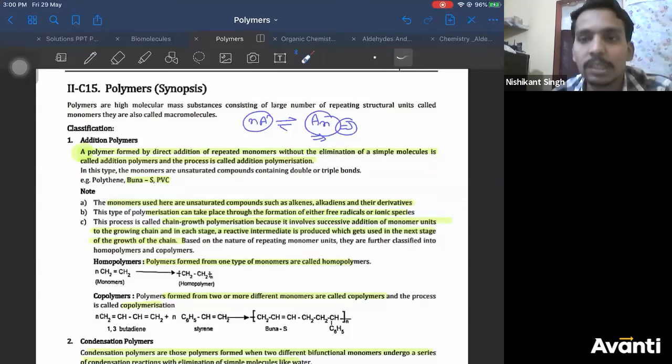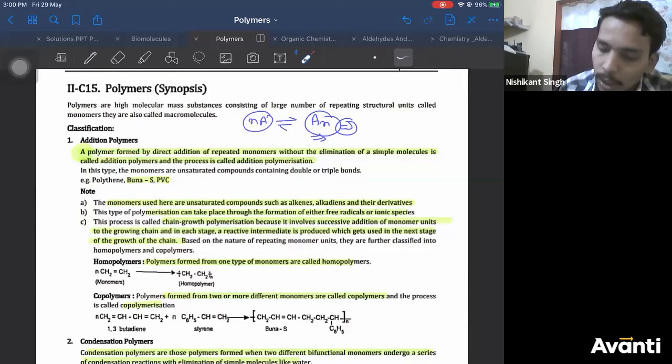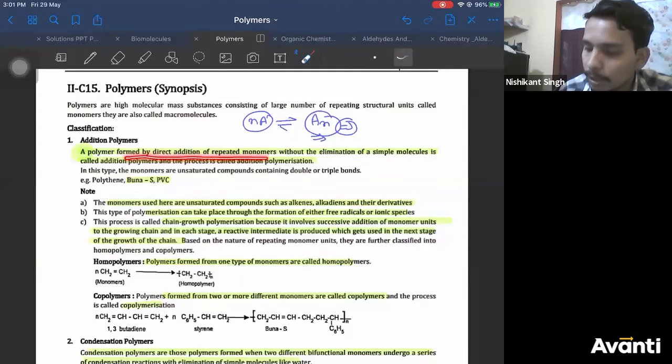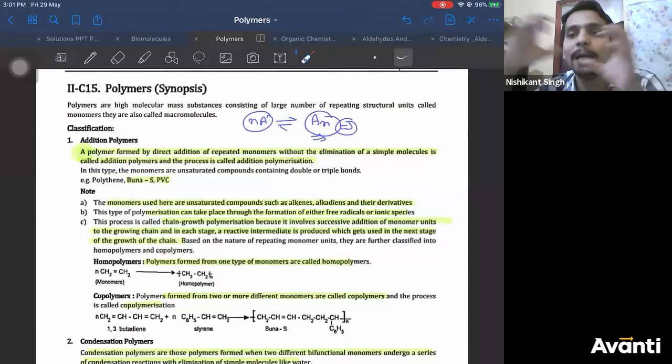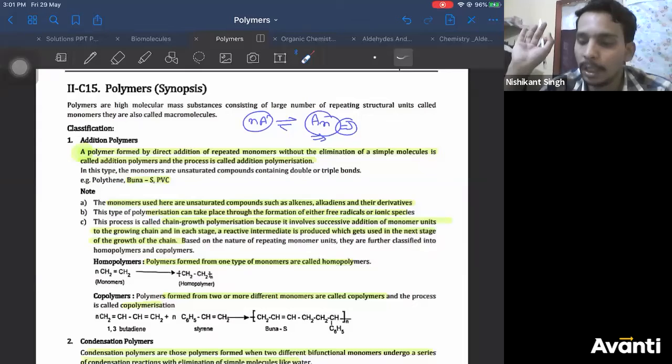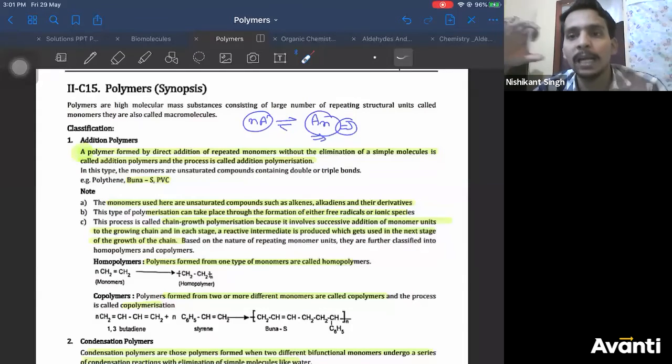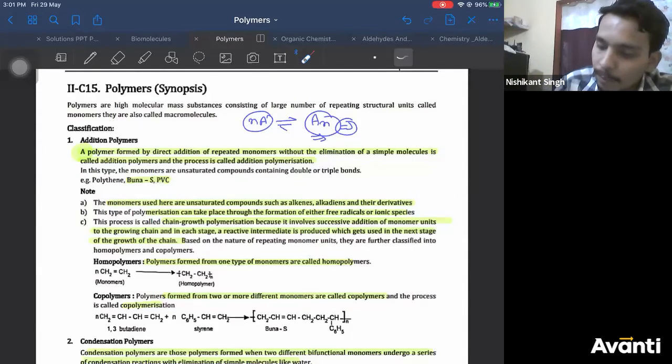Just go through the text which is highlighted. I've already highlighted the important text here. So, a polymer formed by addition of repeated monomers without elimination of simple molecules. That means when you keep adding things and do not eliminate any water molecule or ammonia molecule, such polymers, obtained by adding monomers without any elimination, are called addition polymers.